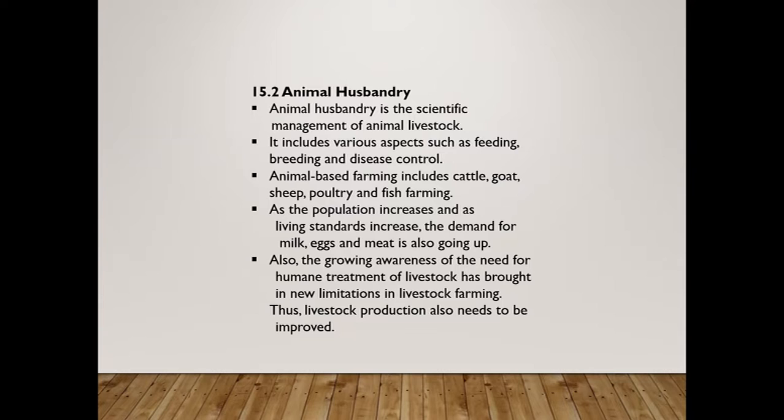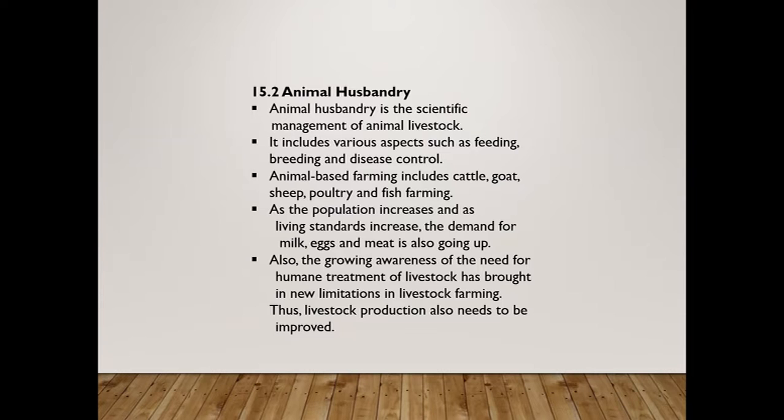Now animal based farming includes cattle, goat, sheep, poultry, and fish farming. What does it mean? Animal based farming includes cattle, goat, sheep, poultry, and fish farming. Now as the population increases and the living standard increases, the demand for milk, egg, and meat is also going up.